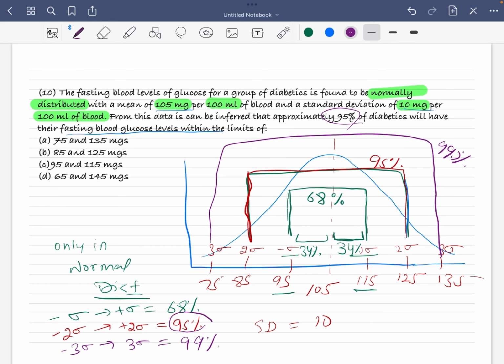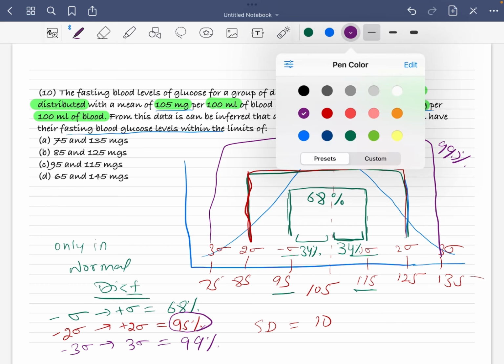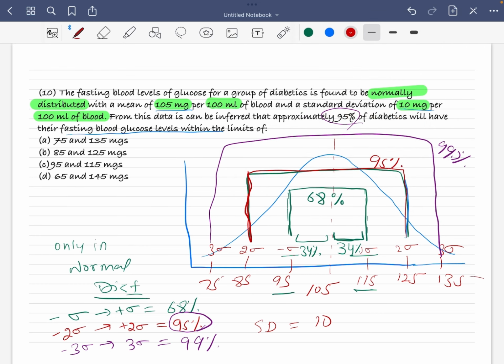They are asking you about 95%. You just have to go for minus 2 sigma to plus 2 sigma. So the value is very simple, 85 to 125. The answer is 85 to 125. Right? This is your correct answer.